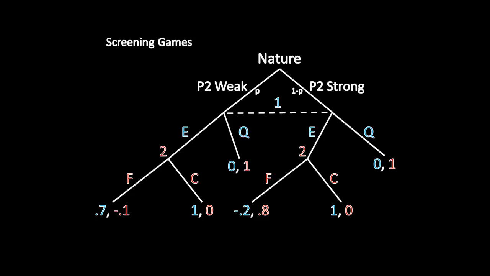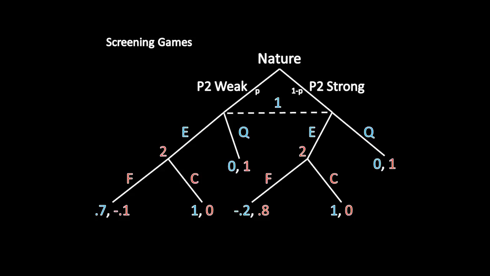If player 1 escalates, now player 2 has to make a move. She'll either fight or concede. If she concedes, once again, payoffs are not a function of what nature drew earlier. Player 1 will capture the entire good for himself, and player 2 will receive a payoff of 0. The types matter if player 2 fights. If player 2 is weak and fights, then we're on the very left edge of the game tree, and player 1 will receive a payoff of 0.7. He's doing very well for himself in this war because player 2 is weak, whereas player 2 is suffering quite a bit. She's receiving a payoff of negative 0.1.